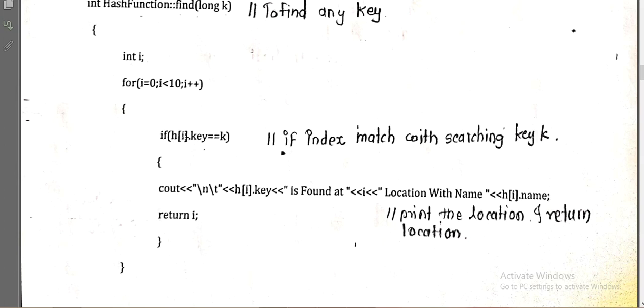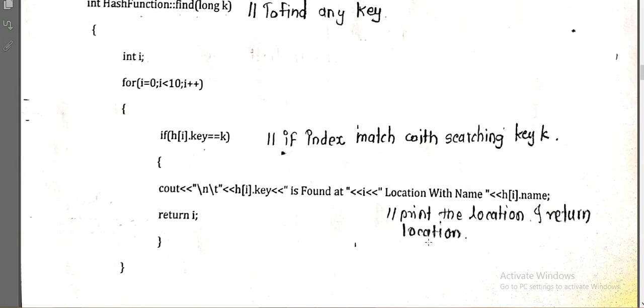At any particular location, whether it is 0, 1, 2, 3 up to 9, we check whether h of i of key is matching with my searching key, meaning whatever key is present at the 0th location, whether that key is matching with my searching key. If yes, then we say that the key is found at location i, because h of 0, h of 1, h of 2, right? So 1, 2, 3 is nothing but the location. I will print my location as i, and I am also going to print the name. What is the name of that key? Meaning what is the name of the client who is bearing that key, right?